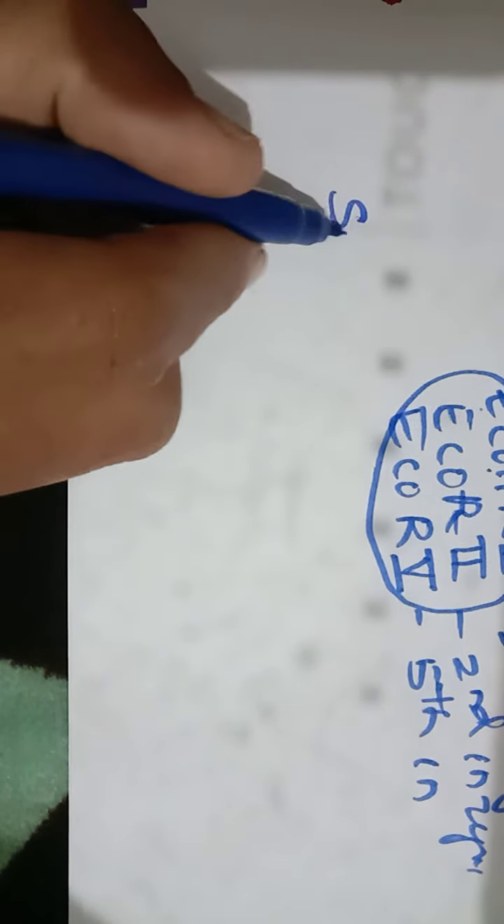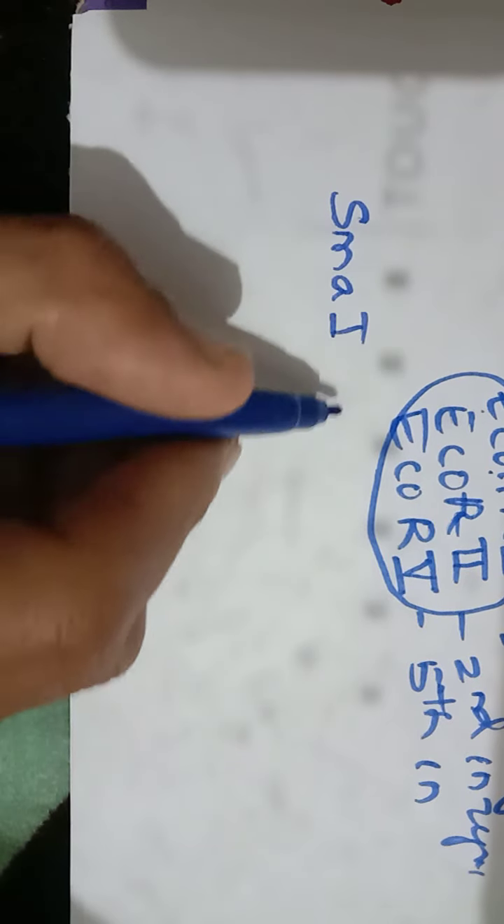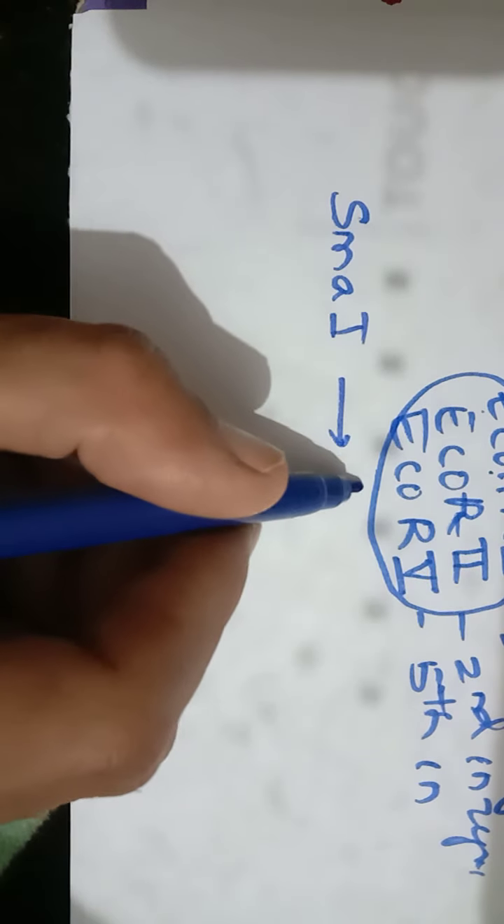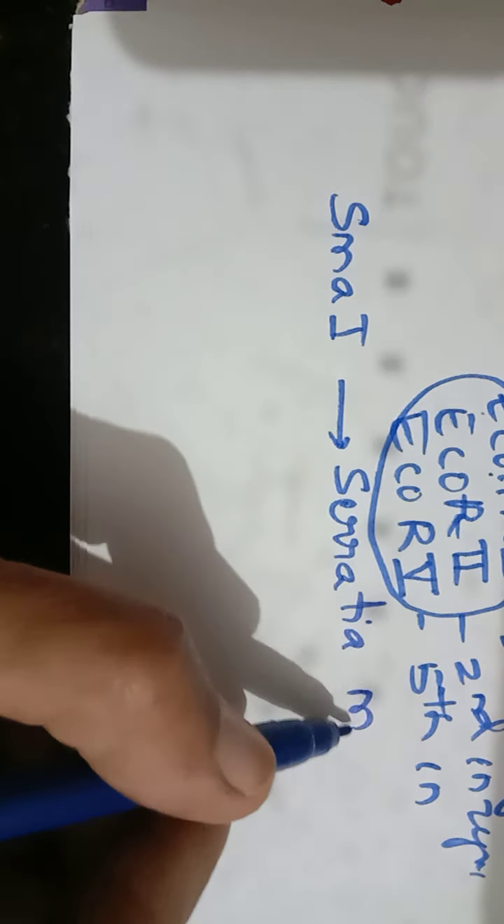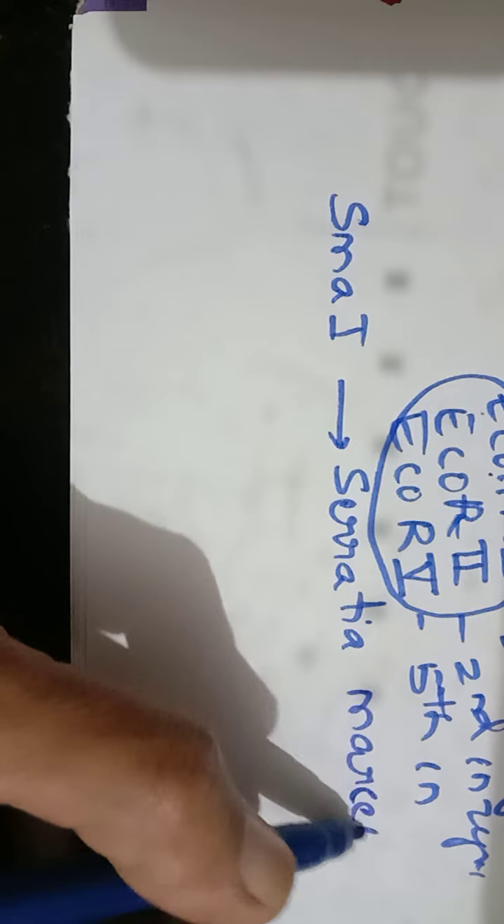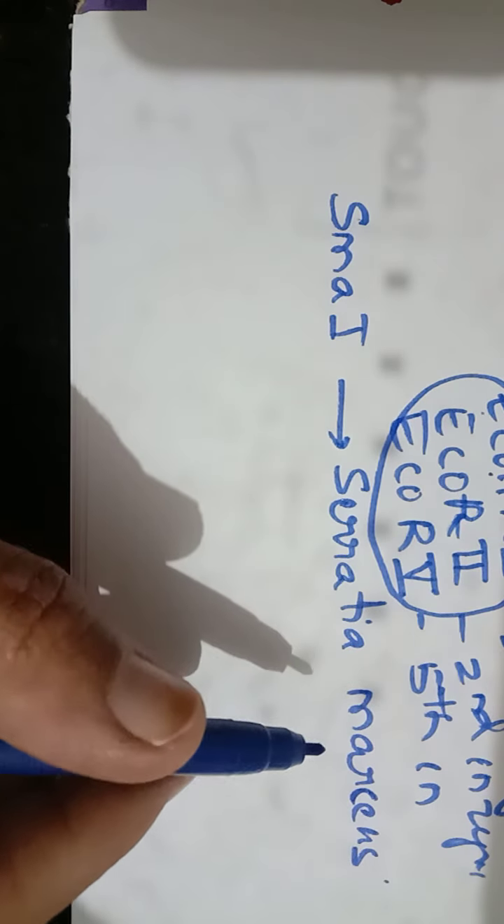Okay, likewise we can also have some enzymes like SmaI. Okay, SmaI is isolated from Serratia marcescens. Okay, and this is the first enzyme that is isolated from it.